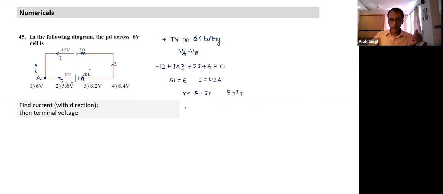So the 6-volt battery is in the charging state, and its terminal voltage is E plus Ir. I could also apply the Kirchhoff loop rule and calculate. Let's put in the values. What is E? 6. Current is 1.2 and resistance is 2.